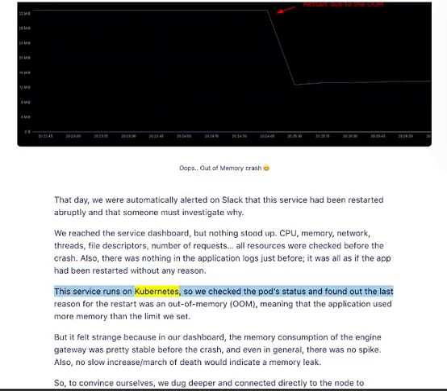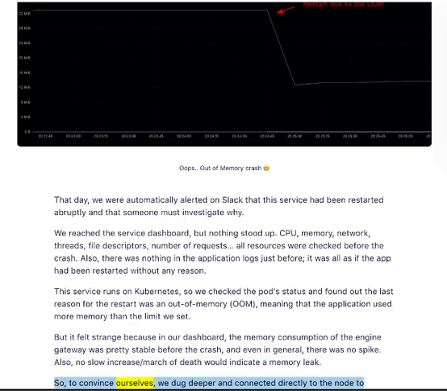This service runs on Kubernetes, so we checked the pod status and found out the last reason for the restart was an out of memory, meaning that the application used more memory than the limit we set. But it felt strange because in our dashboard, the memory consumption of the Engine Gateway was pretty stable before the crash, and even in general, there was no spike. Also, no slow increase that would indicate a memory leak.